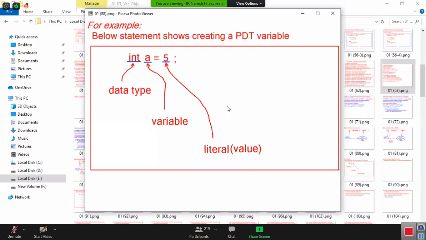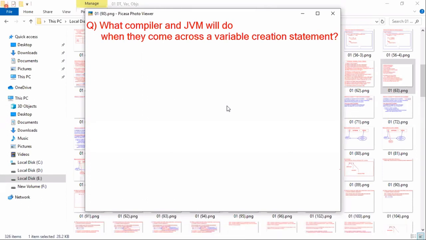Whenever you create a variable in a Java program, how do the compiler and JVM understand your statement? How will they react to your variable creation statement? That point you also should understand. So tell me, what is your target? Is your target only writing programs or passing interviews?